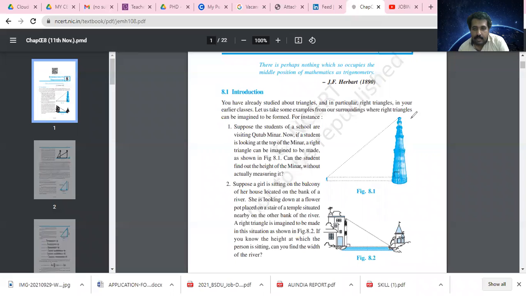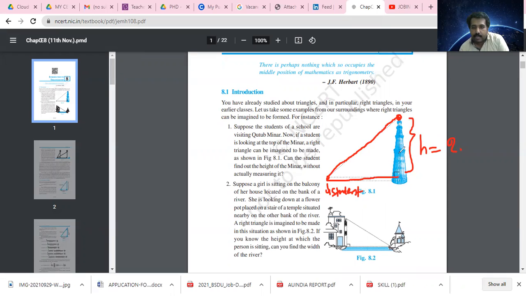So the question is like this: what is the height of this minar? This is my student, and he is looking at the top of the minar. Can this student find out the height of this minar without actually measuring it?